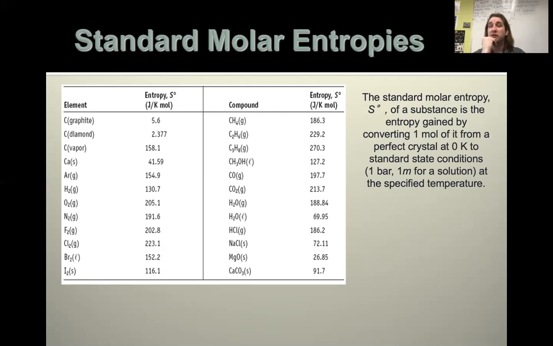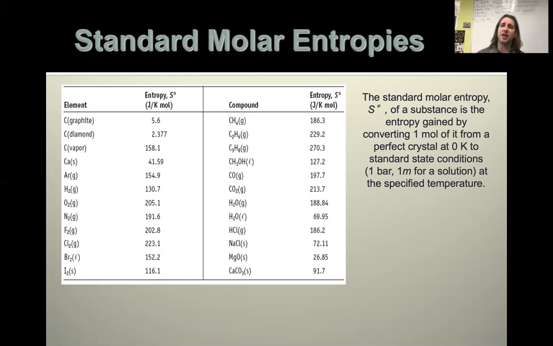Usually our temperature is 25 degrees Celsius. It's kind of our standard temperature. That would be 1 bar of pressure, essentially 1 atmosphere, and 1 molar if it's a solution. So we say these are standard state conditions. What it would normally be, kind of our universally agreed standard conditions.